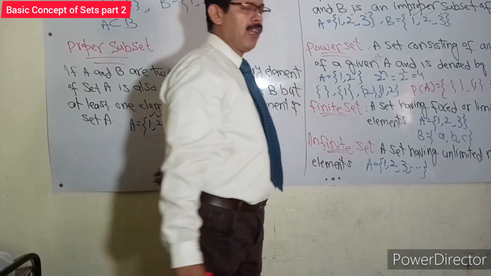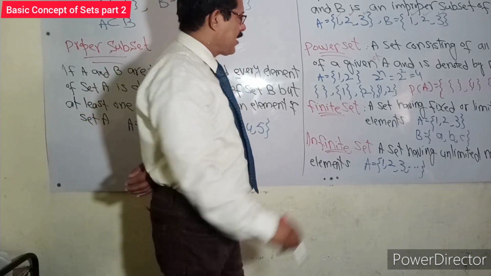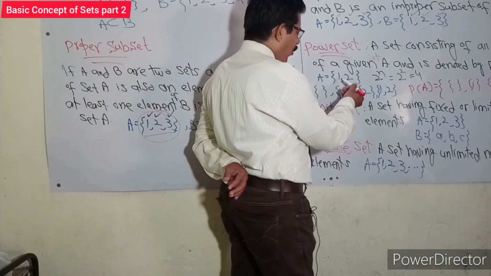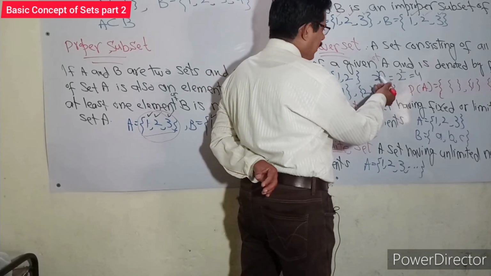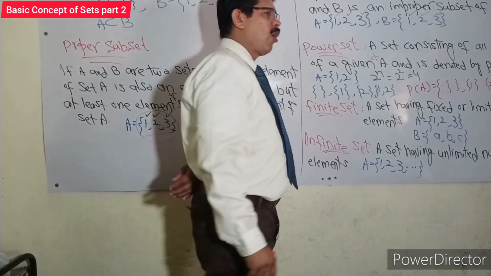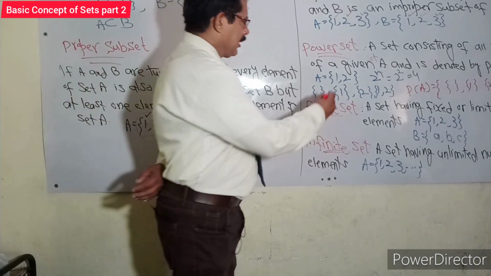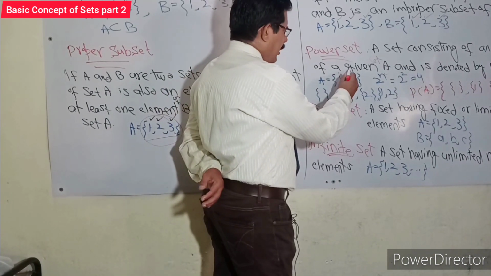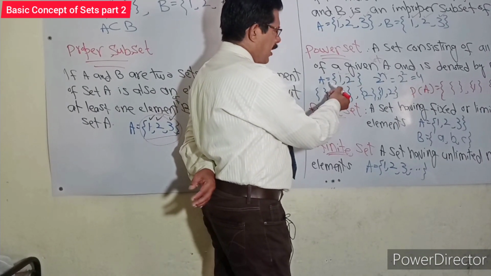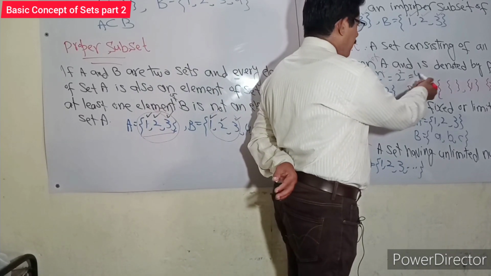First of all, we will write all possible subsets of set A. The formula to find the number of subsets is 2 to the power n, where n means the number of elements. How many elements are found in set A? There are two elements, so we write 2 to the power 2, which is equal to 4.